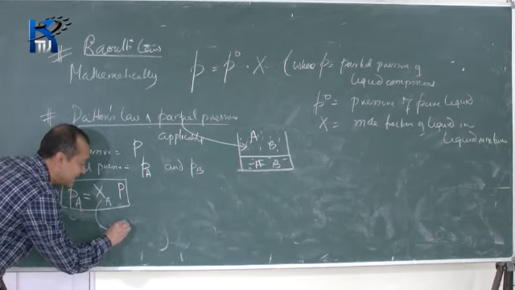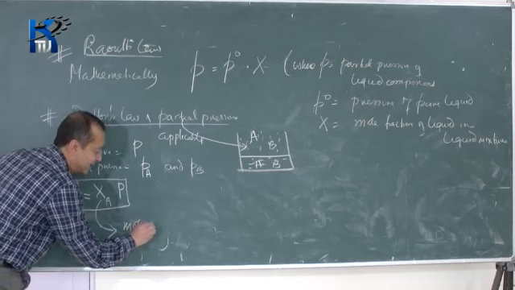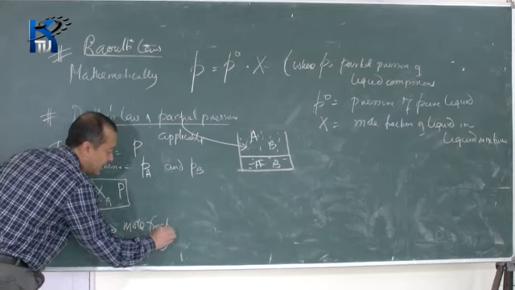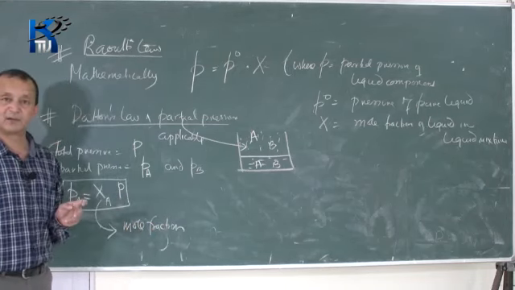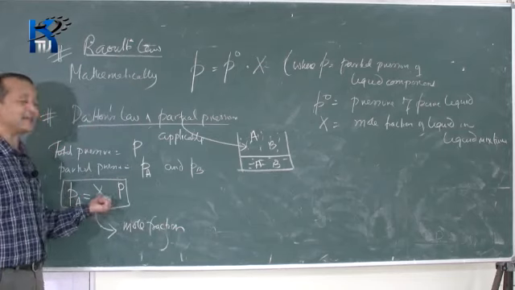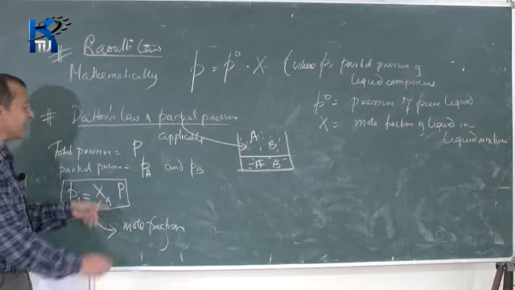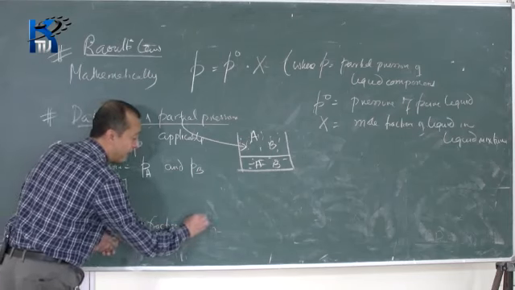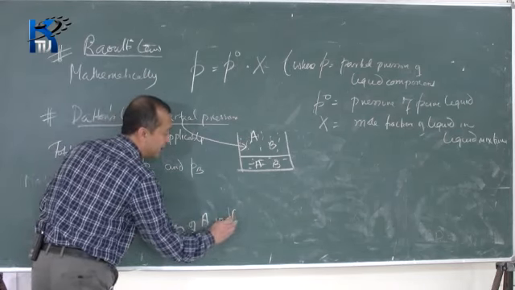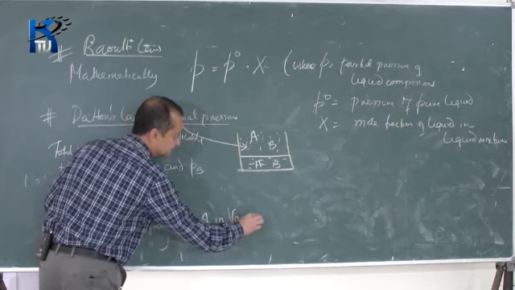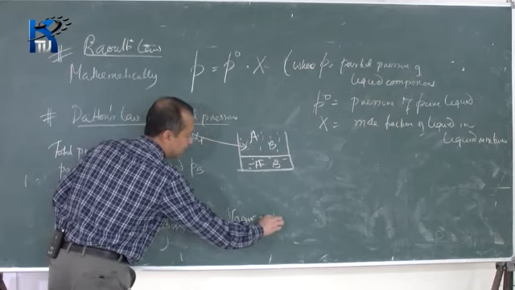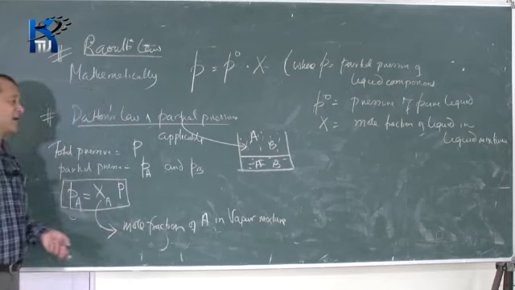This XA is the mole fraction. In Raoult's law also the XA quantity was there, and it was also a mole fraction, but here it is the mole fraction of A in the vapor mixture.